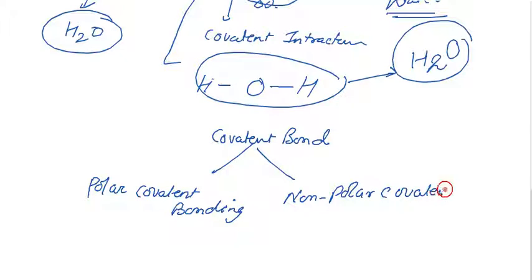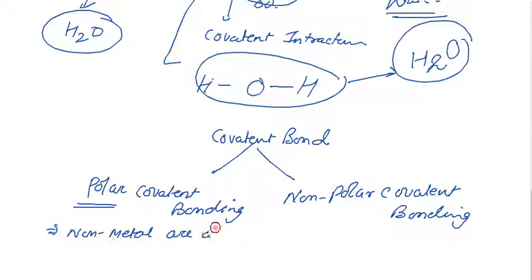In polar covalent bonding, the non-metals taking part in the bonding are different from each other.